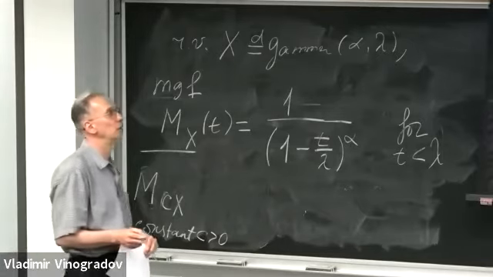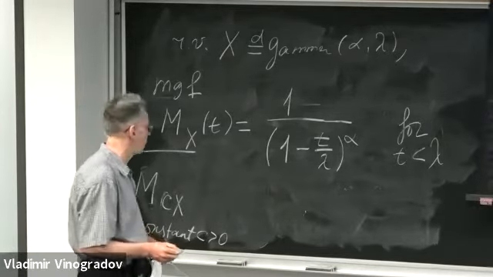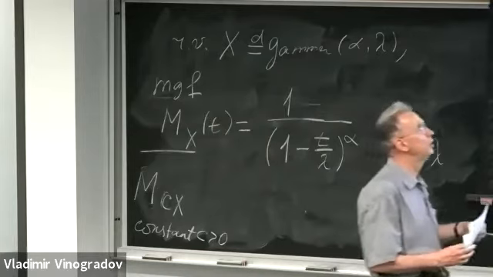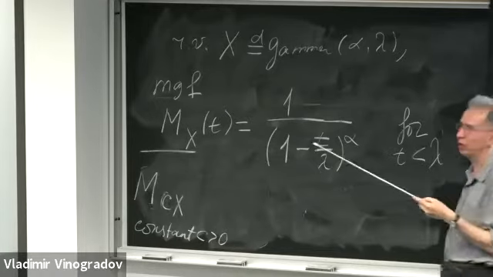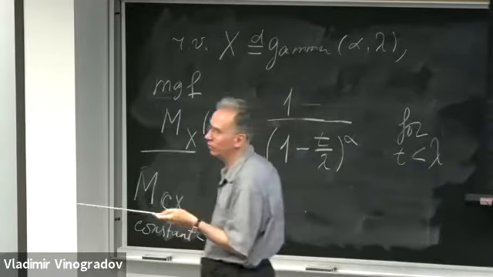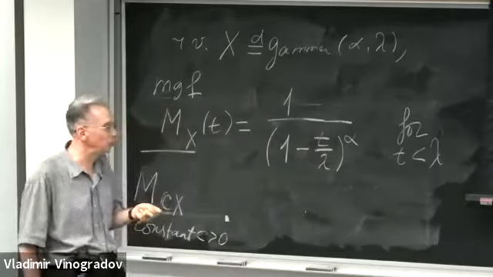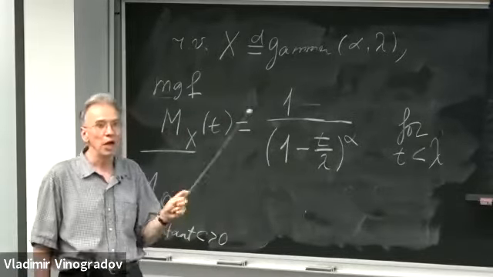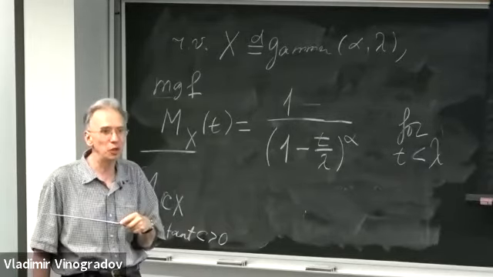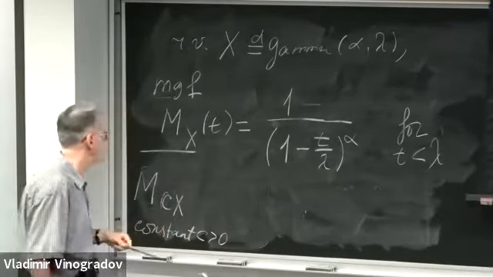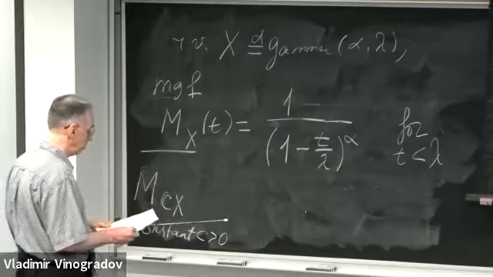It's my constant a here, but here a can be positive or negative, whereas a gamma random variable is positive. I multiply it by a positive constant, and the claim is that it's still going to be gamma distributed, but with different values of parameters.